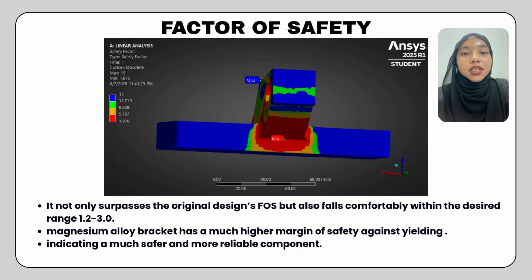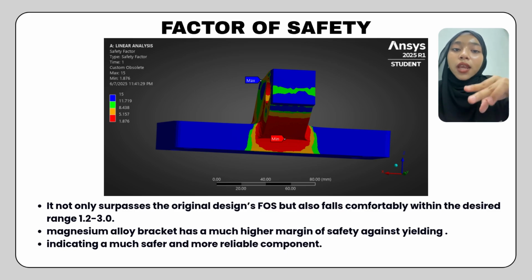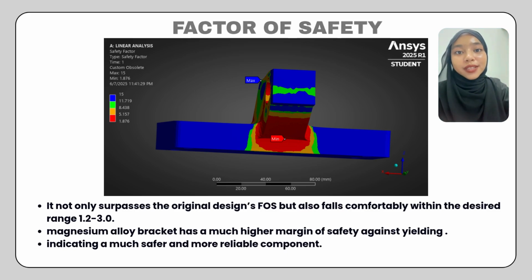It not only surpasses the original design FOS but also falls comfortably within the design range of 1.2 to 3. This means the magnesium alloy bracket has a much higher margin of safety against yielding or ultimate failure under expected operating conditions. The 56.33 difference likely indicates the percentage increase in FOS from the original to the present design. However, the absolute improvement in FOS from 1.05 to 1.87 is a major advantage for the present design, indicating a much safer and more reliable component.